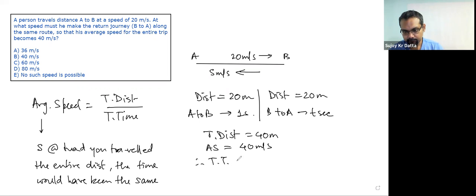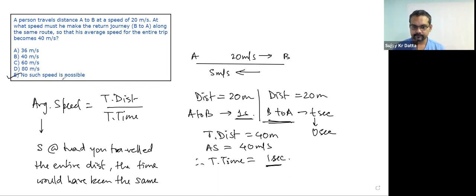Therefore, your total time for the trip is 1 second. But that's clearly not possible, because the onward journey itself was 1 second. You are saying the whole journey is also 1 second. That means this t is 0, that means the return journey took 0 seconds to complete. What does that imply? That you traveled at infinite speed. Obviously, you cannot travel at infinite speed, so no such speed is possible.